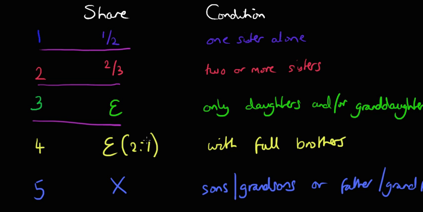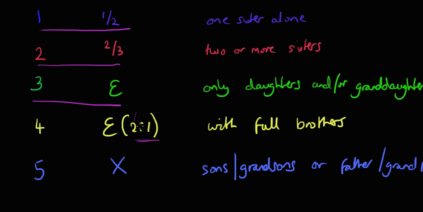And when that happens, the brothers convert the sister into a residual beneficiary, from the asabat basically. And that rule again is 2 to 1. So full brothers will get 2 shares each, and full sisters will get 1 share each. That's the rule where males and females of the same rank share in the 2-to-1 ratio.